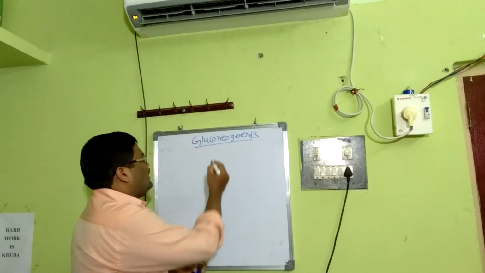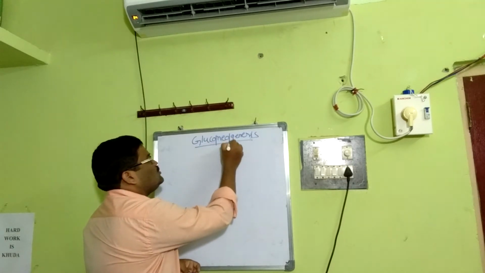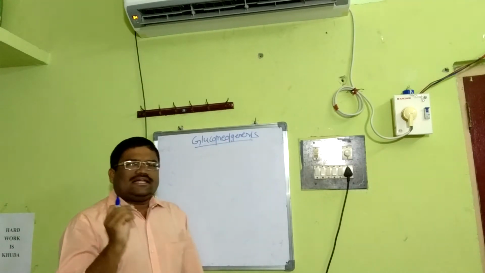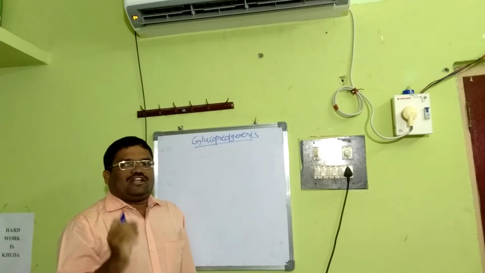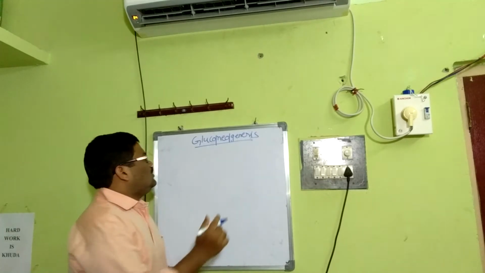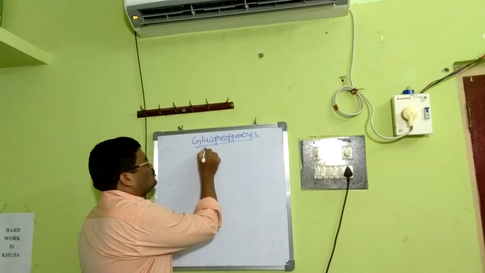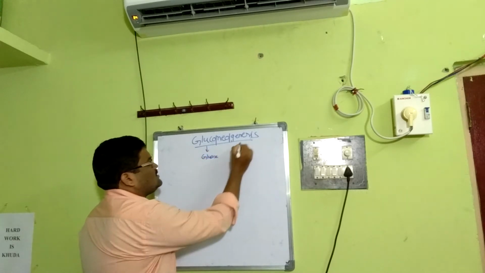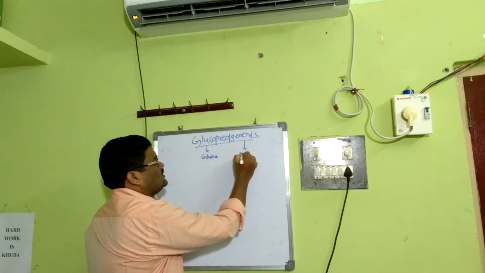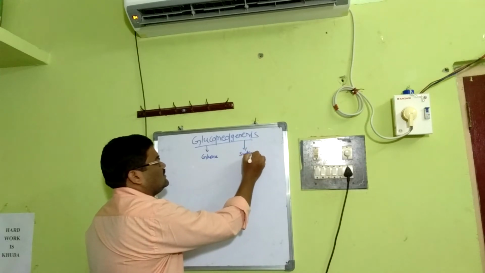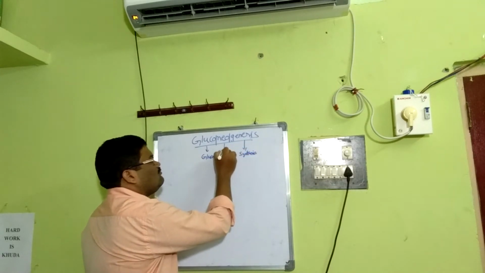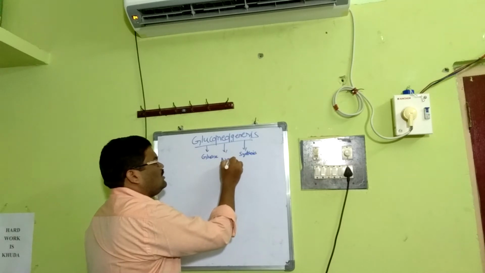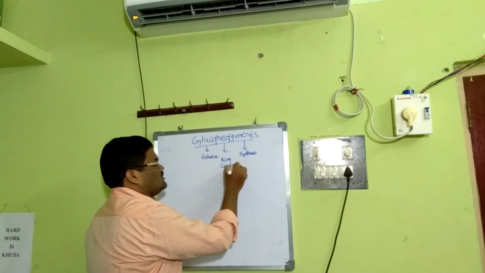What is gluconeogenesis? Understanding the technical term is most important for conceptual clarity. Gluco is with respect to glucose. Genesis means with respect to synthesis. Neo is with respect to non-carbohydrate sources.